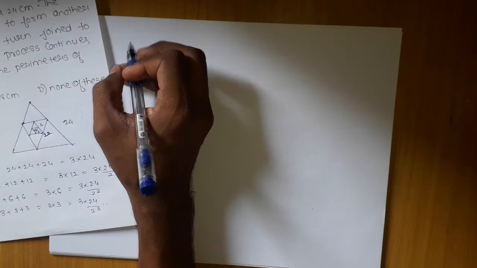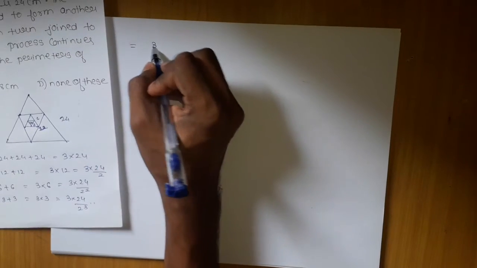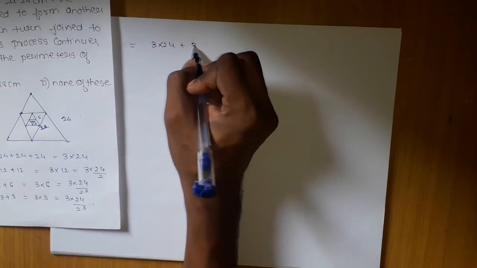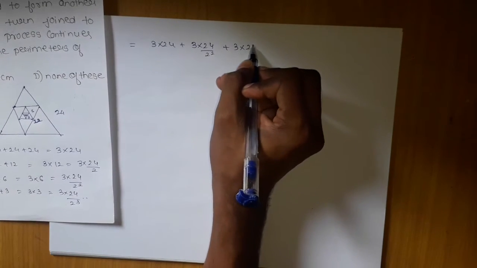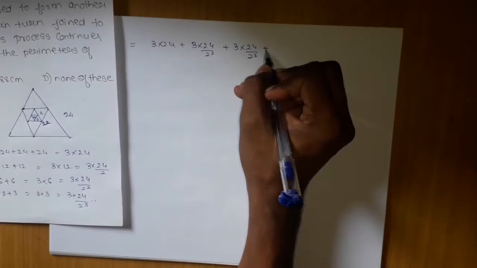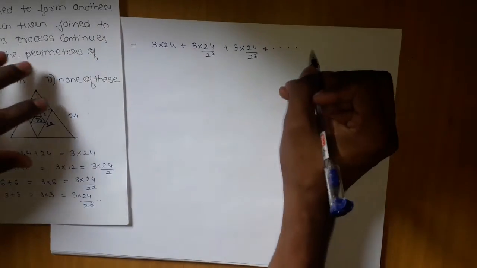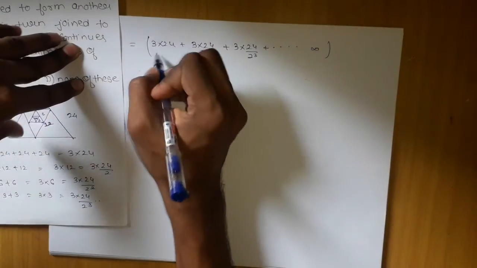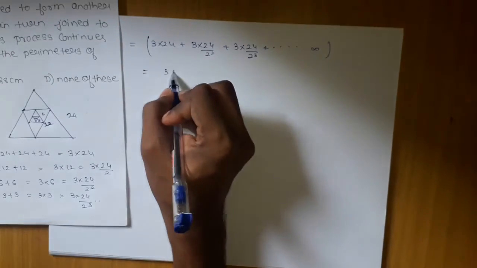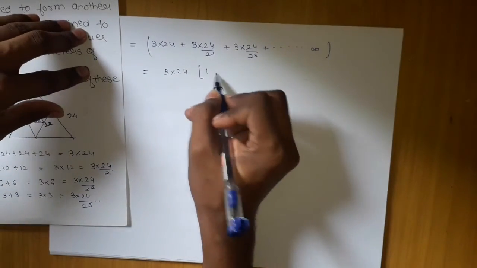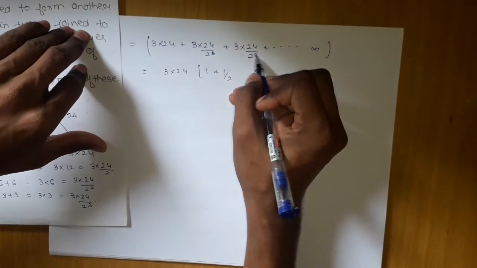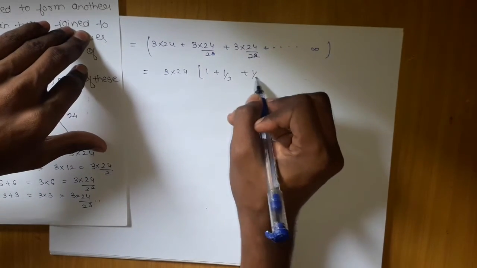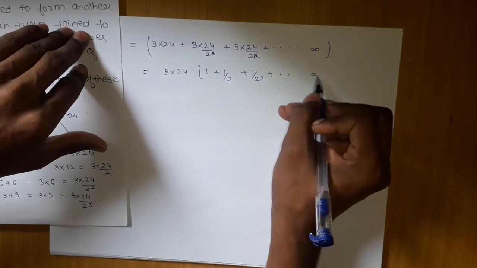If you observe, we have 3 into 24, 3 into 24 upon 2 square, 3 into 24 upon 2 cube, and so on. If this goes on till infinity, we can take 3 into 24 common, which will give 1 upon 2, then 1 upon 2 square, and so on. It will go until infinity.